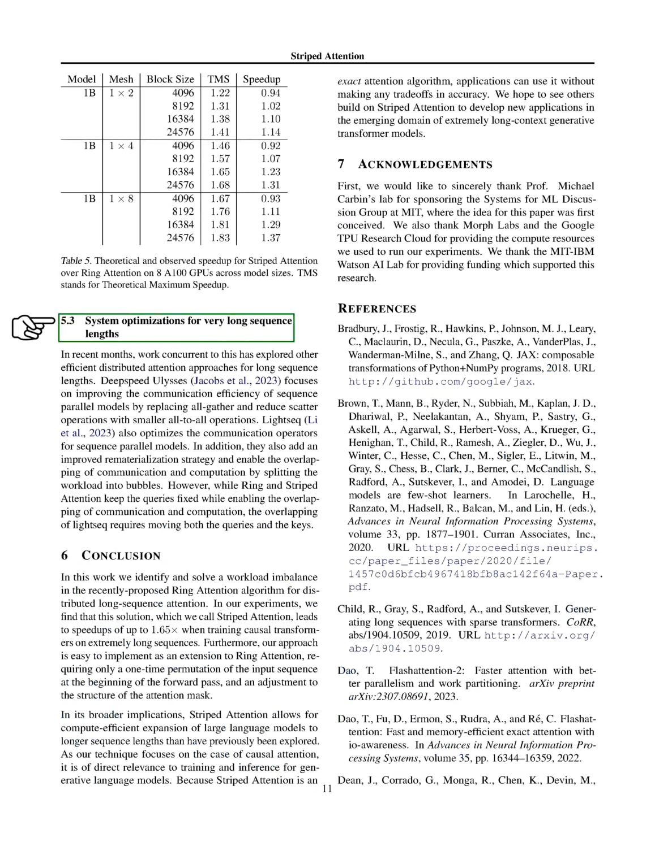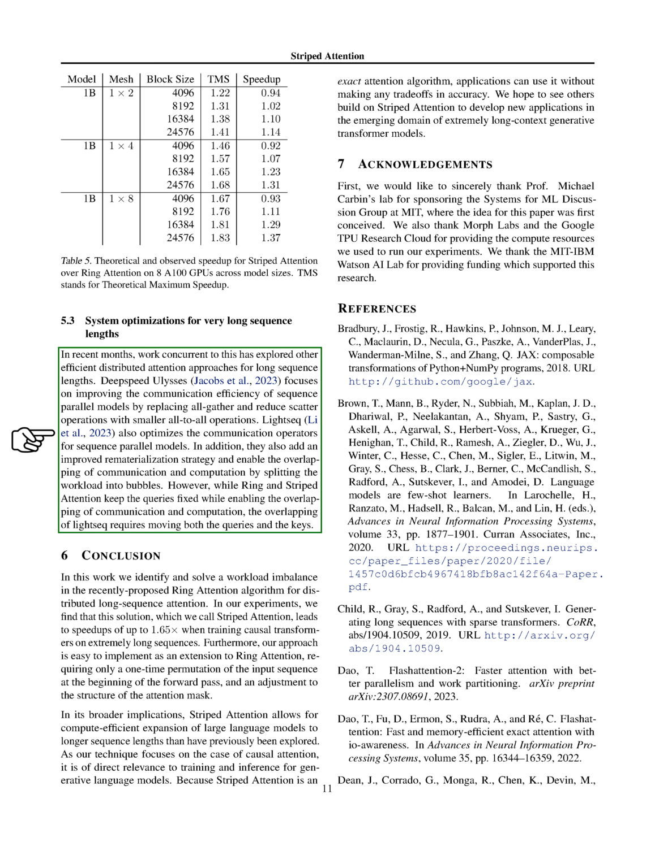In section 5.3, we discuss system optimizations for very long sequence lengths. Recent work has explored other efficient distributed attention approaches for long sequence lengths. DeepSpeed Ulysses focuses on improving the communication efficiency of sequence parallel models by replacing all-gather and reduce-scatter operations with smaller all-to-all operations.